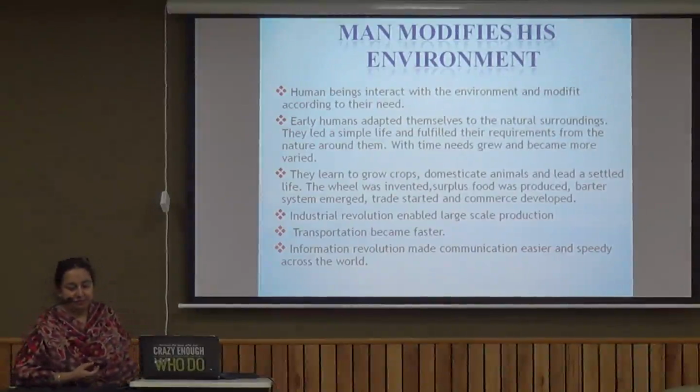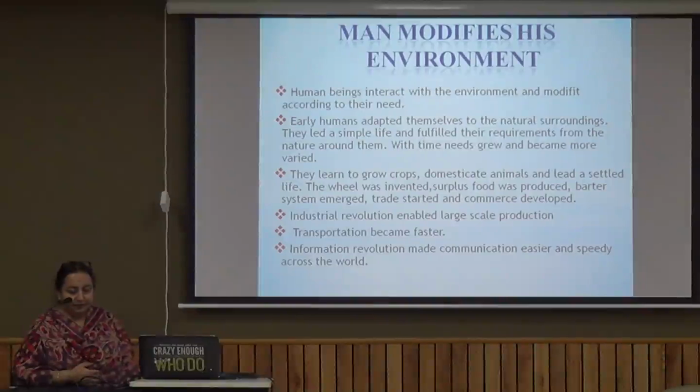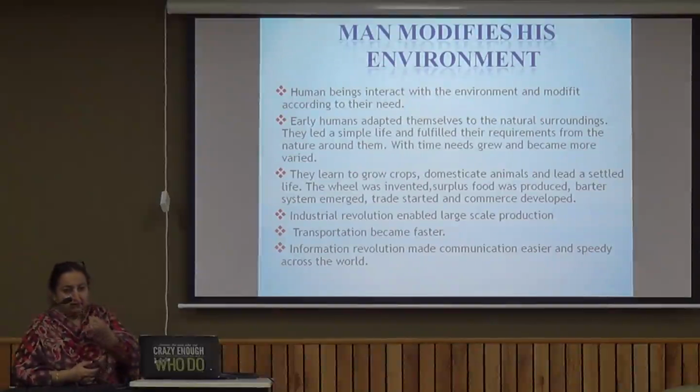As time grew, we became more varied, and our needs were different. Initially we learned how to grow crops, then how to domesticate the animals and lead a settled life, and then the wheel was invented, and whenever we had a surplus of food, the barter system emerged. Then we started with trade, and simultaneously commerce also developed. The industrial revolution came after that.